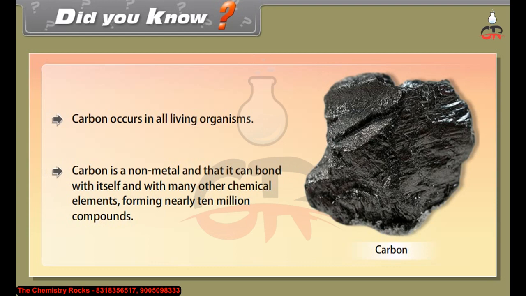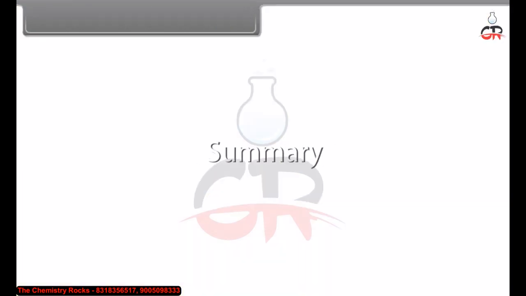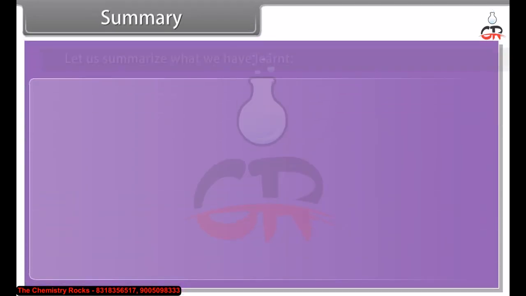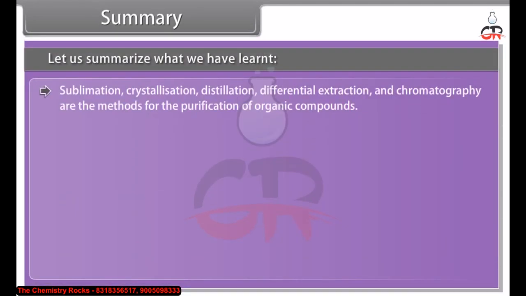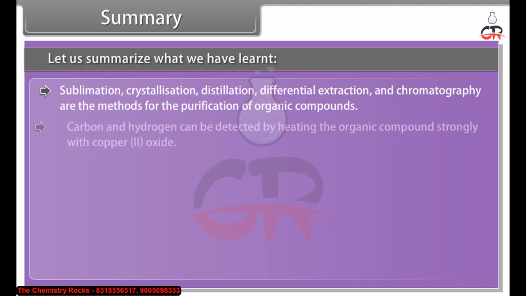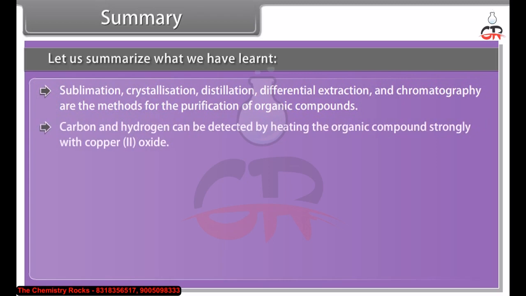Summary. Let us summarize what we have learnt. Sublimation, crystallization, distillation, differential extraction, and chromatography are the methods for the purification of organic compounds. Carbon and hydrogen can be detected by heating the organic compound strongly with copper-2 oxide. Nitrogen, sulfur, and halogens can be detected by sodium fusion extract.